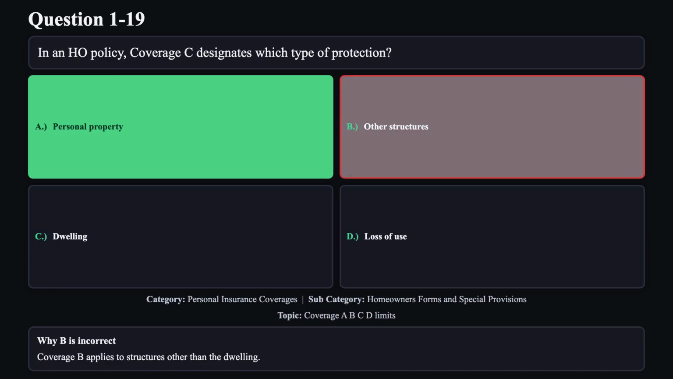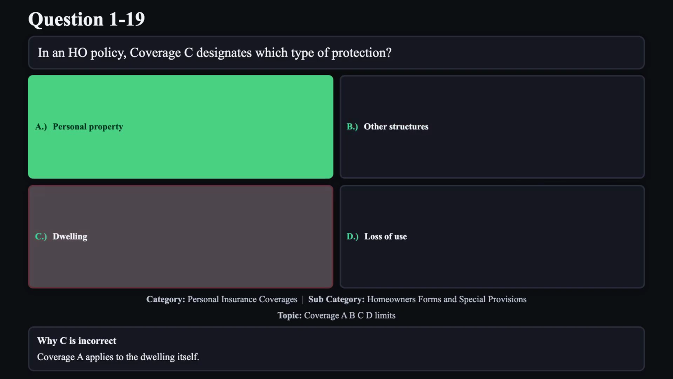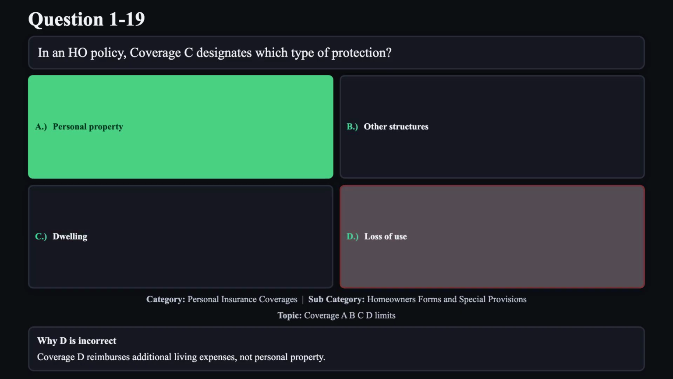Reason B is not correct. Coverage B applies to structures other than the dwelling. Reason C is not correct. Coverage A applies to the dwelling itself. Reason D is not correct. Coverage D reimburses additional living expenses, not personal property.